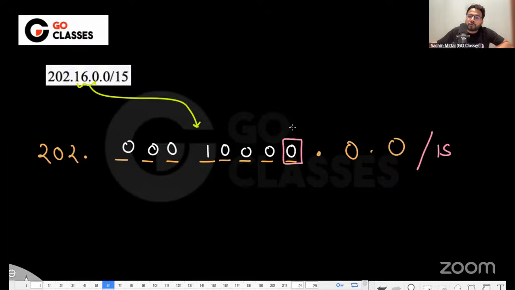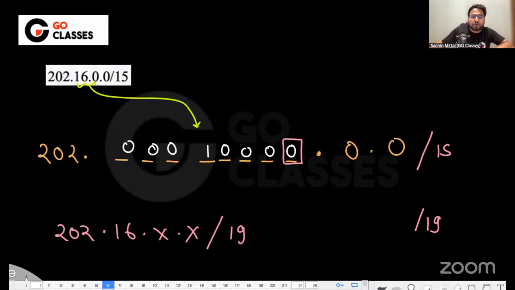So if you want to give a slash 19 block, then as long as it is 202.16.anything slash 19, that is an answer. Also 202.17, if you change this, dot anything slash 19 is an answer.